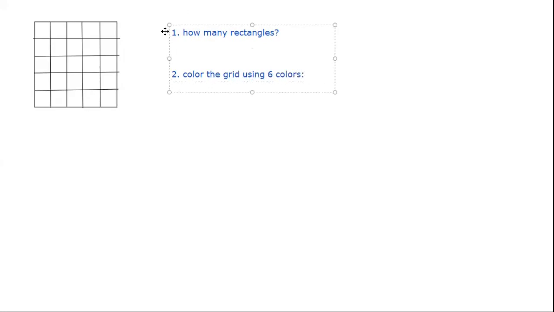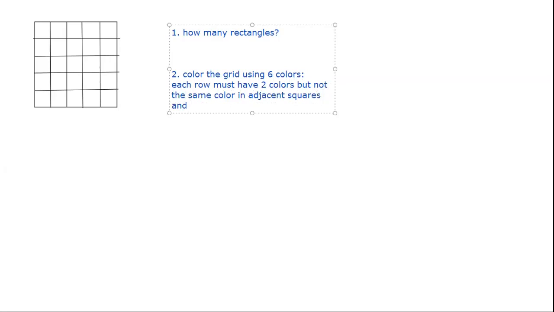There are 6 colors. Condition is each row must have 2 colors but not the same color in adjacent squares, and that's another condition. So that's one condition, and the second condition, consecutive rows cannot have any colors common. Okay, so can you answer these two? Yeah, you can take 5 minutes.